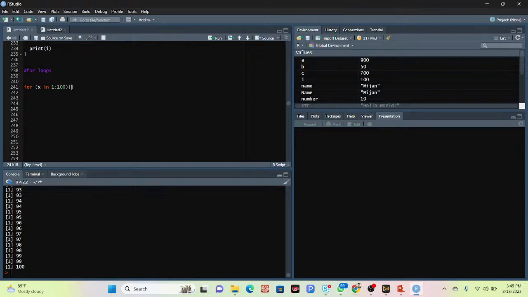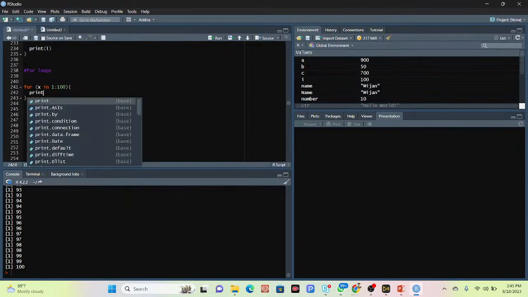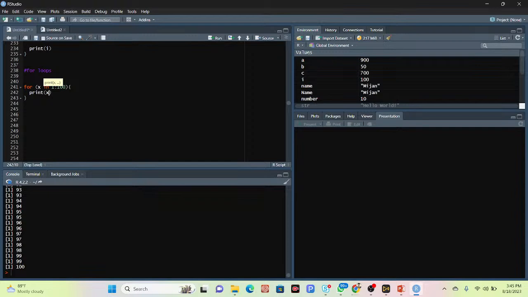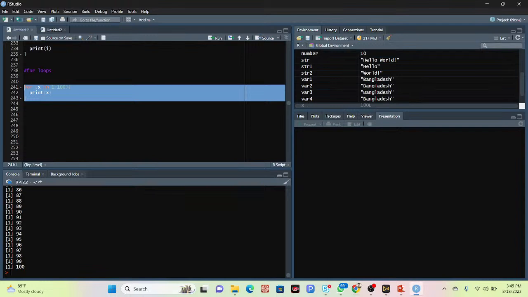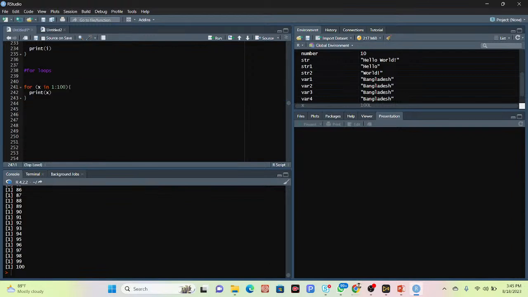Okay, and then I simply just print this x. So now what happened, you can see when I click the run, it will print 1 to 100. Okay, print 1 to 100. You can see x is a variable, x in 1 to 100. Suppose I need the 1 to 50. So now it prints 1 to 50. Okay, so this is the 1 to 50 print about this for loop.